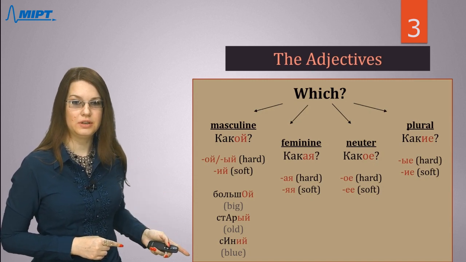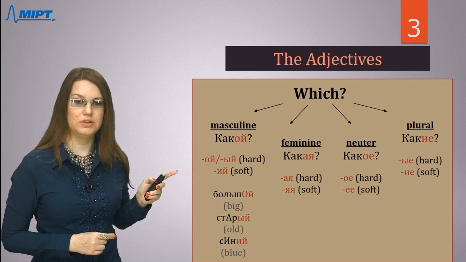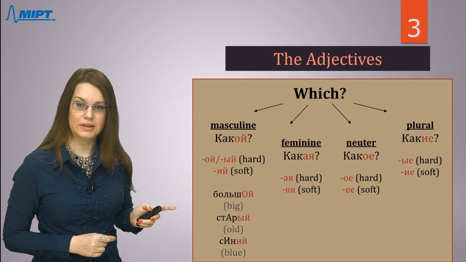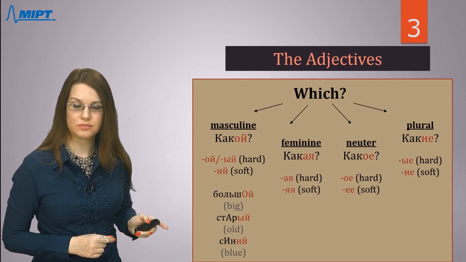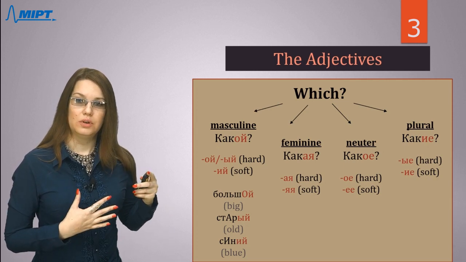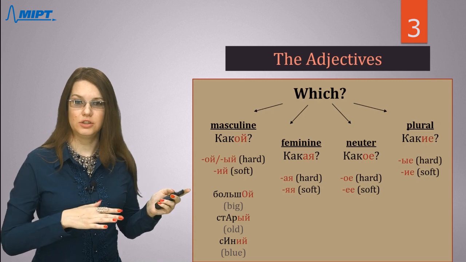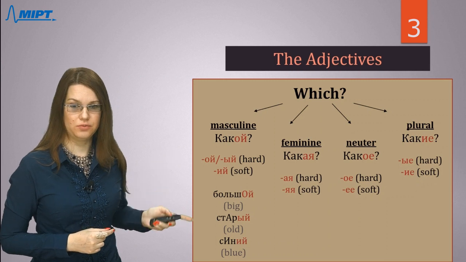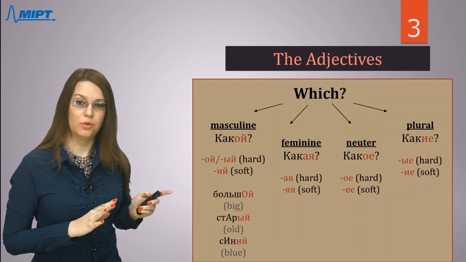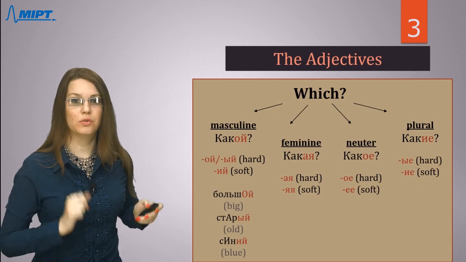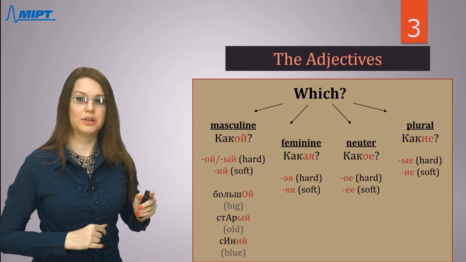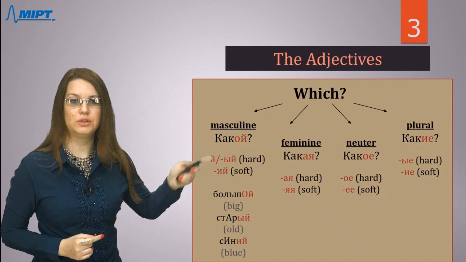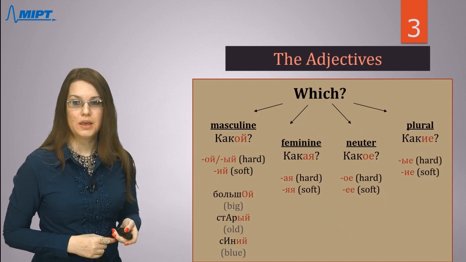Here you see 3 different forms, I mean 3 different endings: большой, ой, старый, and синий. If you want to find any adjective in a dictionary, you will see exactly this masculine form. It's like the first form of the adjective. And after that, we can create any new forms for feminine, neutral, and plural.